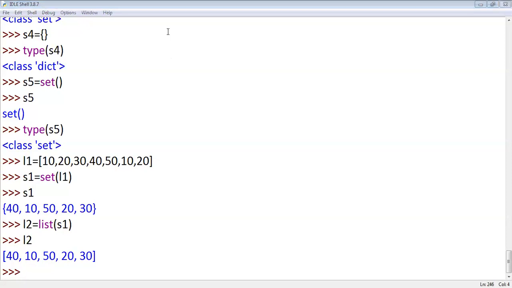Now, coming to the next data type, frozen set. There is only one difference between set and frozen set. Frozen set is a set, but frozen set is immutable. That means we can't make changes. Here I am creating a set S1.